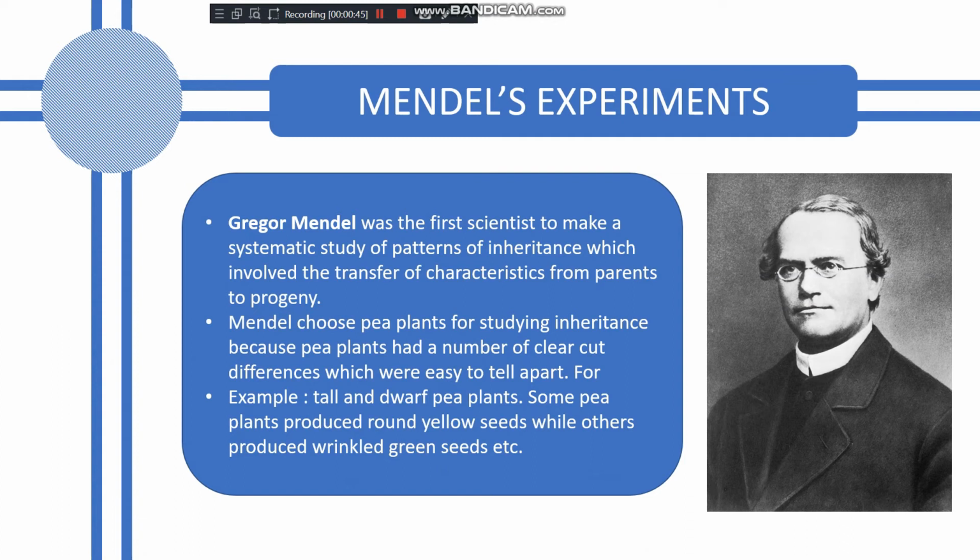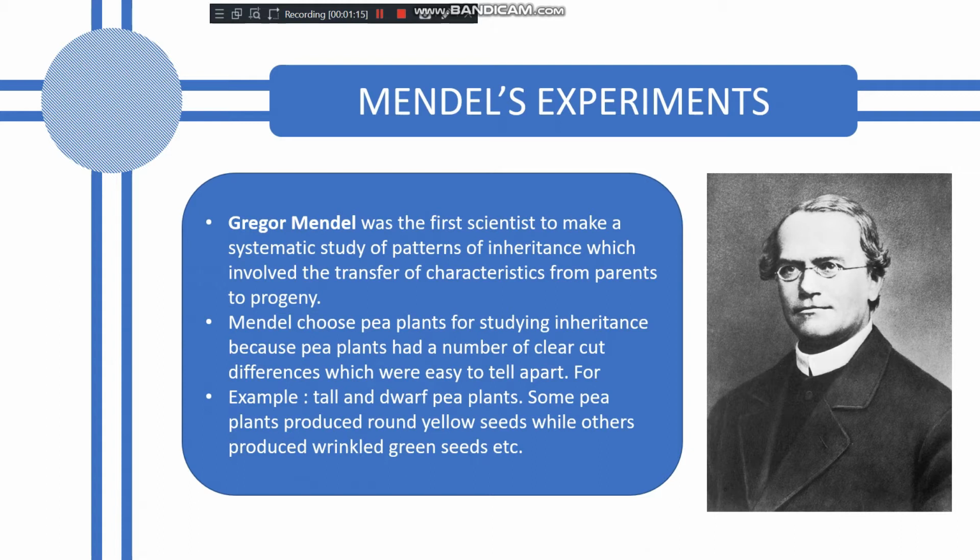In my last class, I gave you some introduction about Gregor Mendel, that he was the first scientist who made a systematic study of the pattern of inheritance, which involves the transfer of characteristics or traits from the parents to the progeny. And for his study, he selected the pea plant. There was a certain reason why he selected the pea plants.